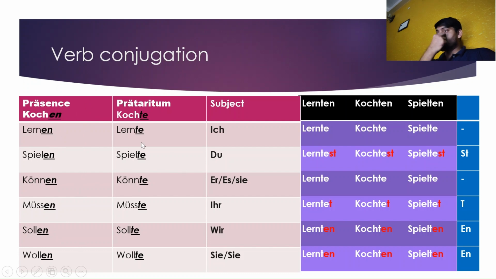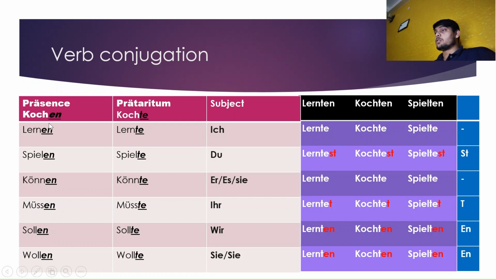90% of the verbs in German follow this rule. So these are called regular verbs. There are some other verbs which don't follow this rule, and those are called irregular verbs. Today we are going to talk about the regular verbs. So you can conjugate the verb from present infinitive to the past ich form, then conjugate according to the subject.